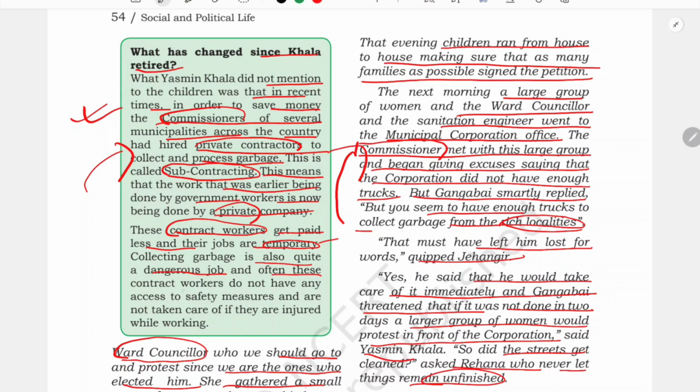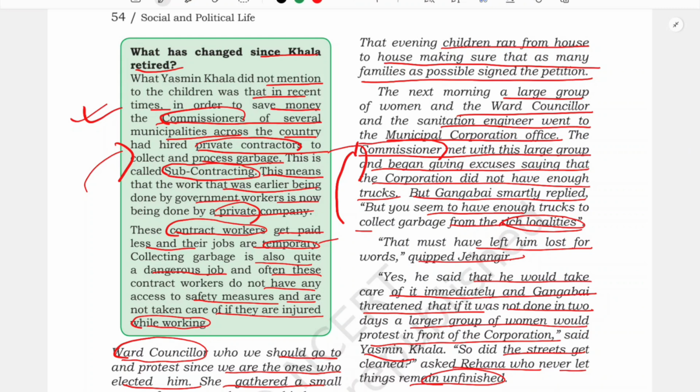Often these contract workers do not have any access to safety measures and are not taken care of if they are injured while working. They don't have proper gloves and masks provided to them, and that is why they are more prone to disease.